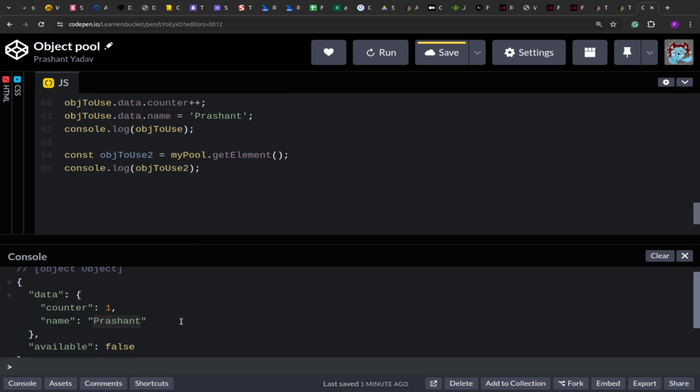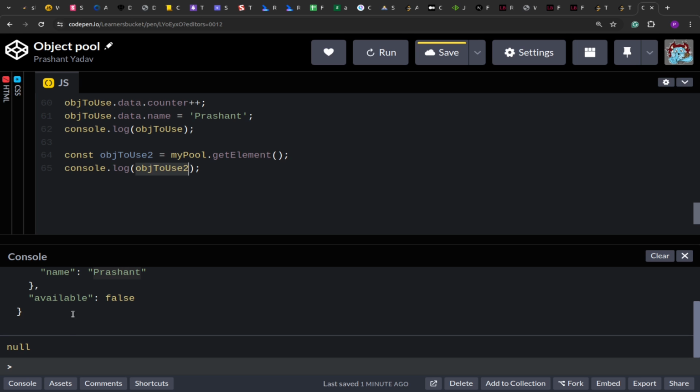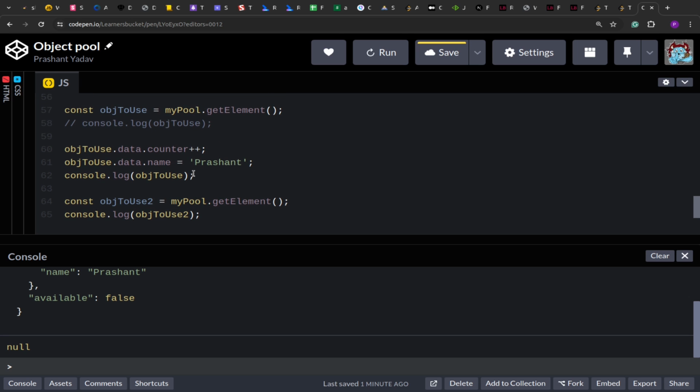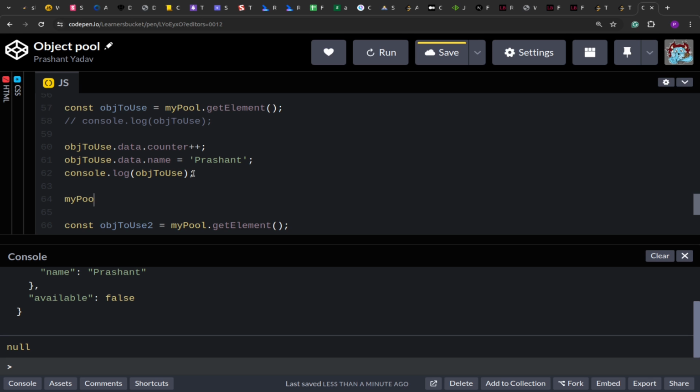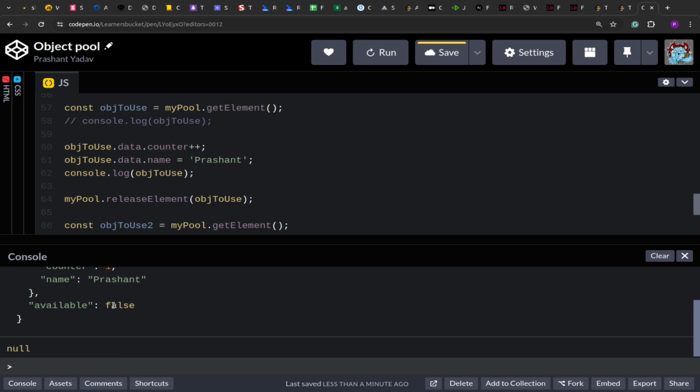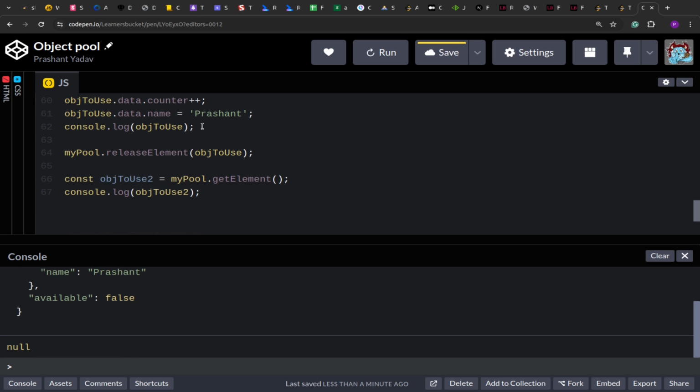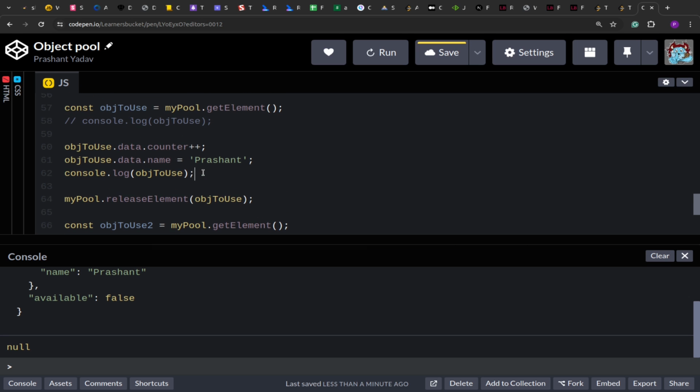Now if I am requesting a new object after that, it's no longer available. So what if I release this object? I go to my pool dot release element and I pass object to use. Now this will release the object, and after that if I am requesting, it should be available in the pool. So let me comment this console, because the objects are passed by reference. So after manipulation, you will see that the data is being updated here also.